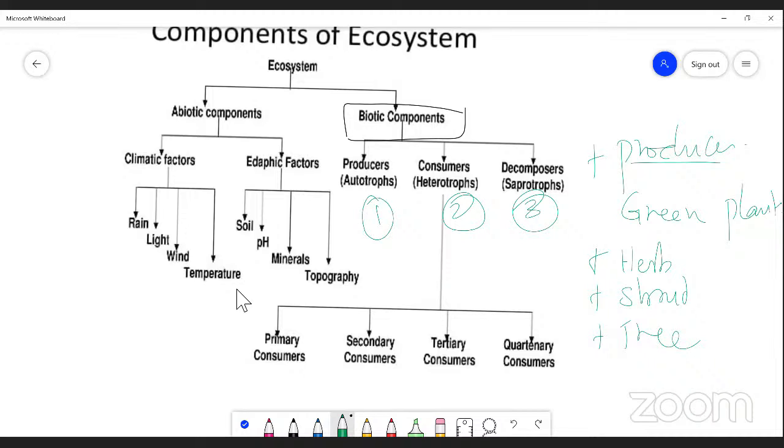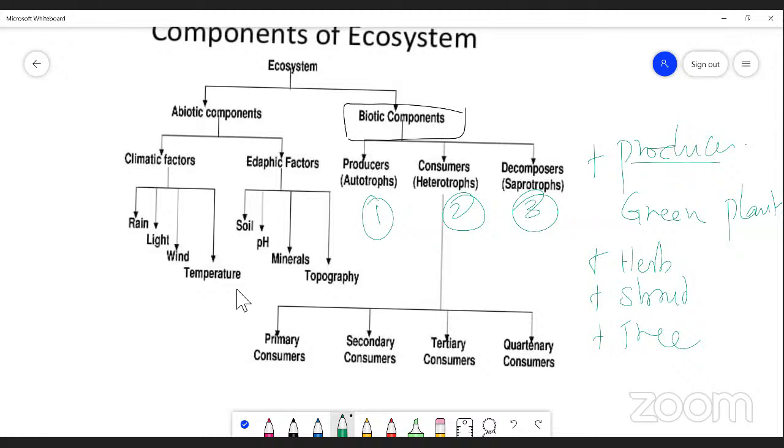Simply, I can say an organism involved in manufacturing food by the process of photosynthesis is called a producer. These autotrophs manufacture their own food material. They never obtain their food from other living sources. Such an organism is known as a producer.